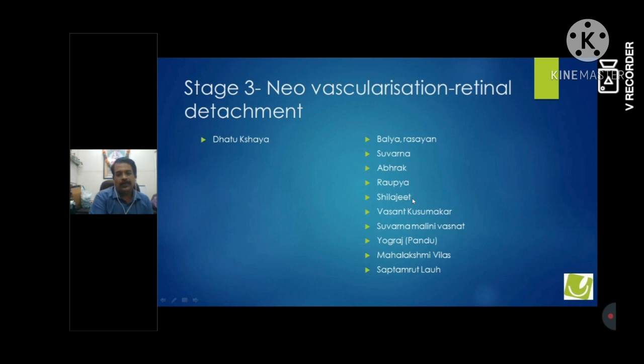And how can we use them? These are the four or five kalpas which are very commonly used: Vasant Kusumakar, Suvarna Malini Vasant, Yogaraj, Mahalakshmi Vilas, and Saptamrut Lauh. Saptamrut Lauh is a netra medicine, so it can be used in the second stage also.